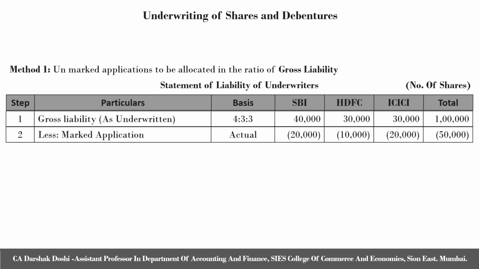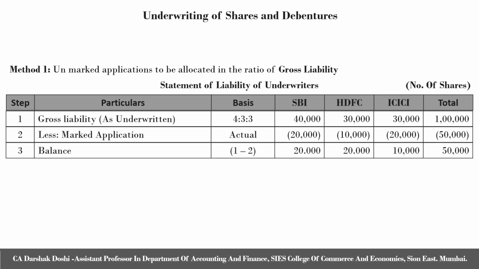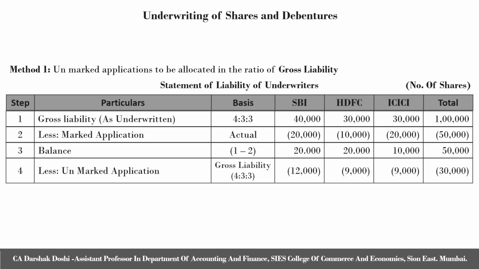Second step is to reduce marked applications, which are always distributed amongst the underwriters in actual. The question states that marked applications are 20,000 shares in the name of SBI, 10,000 shares in the name of HDFC, and 20,000 in the name of ICICI, which we directly write in step 2. Next is to find the balance, which will be step 1 minus step 2, which comes out to 20,000, 20,000 and 10,000 shares. Next step is to reduce unmarked applications.